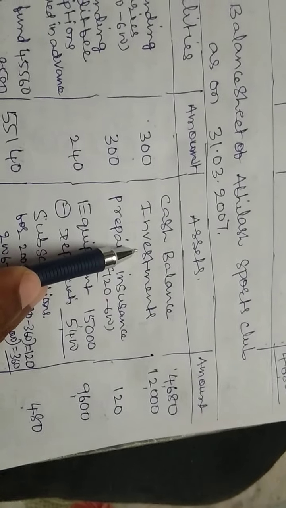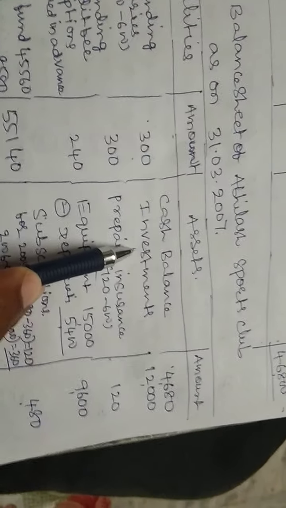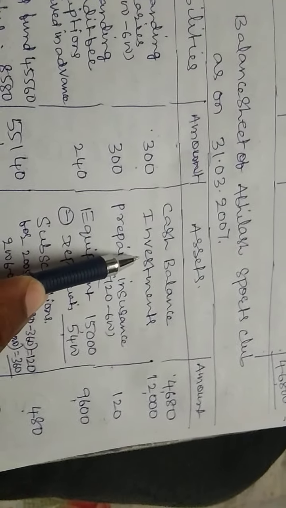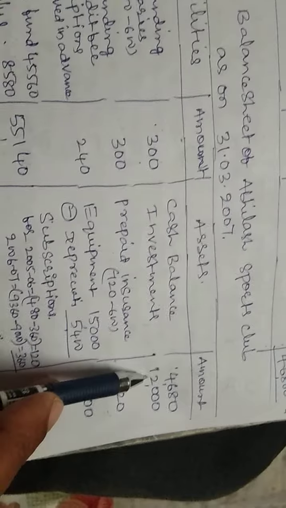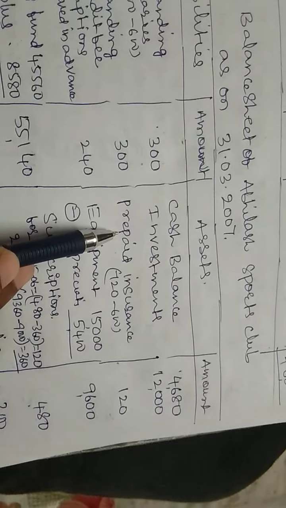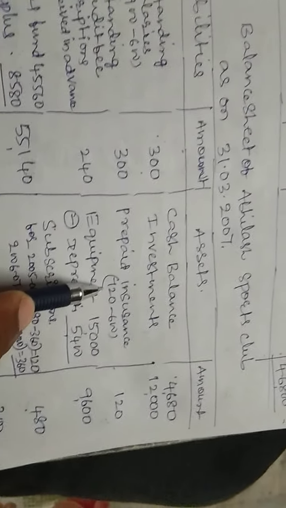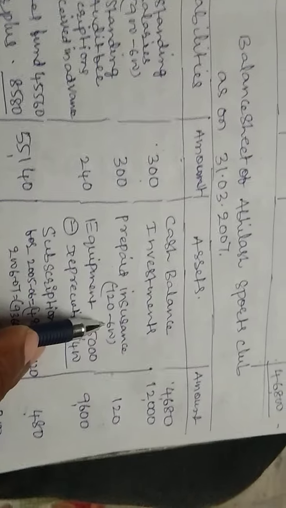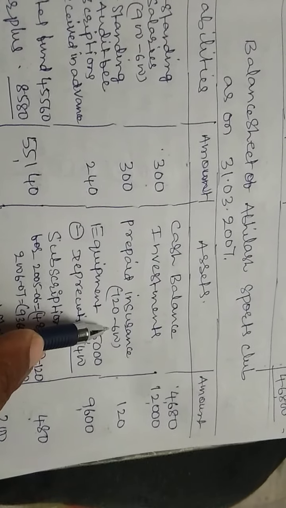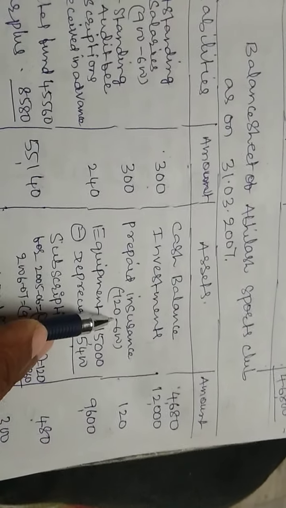Then on the payment side of the receipts and payments account, we have purchased investments of 12,000. This is a new asset, so we have it right here. Then prepaid insurance. Here we paid 720 for insurance, but this year our insurance expenditure is only 600, and the remaining 120 we paid for future purposes.